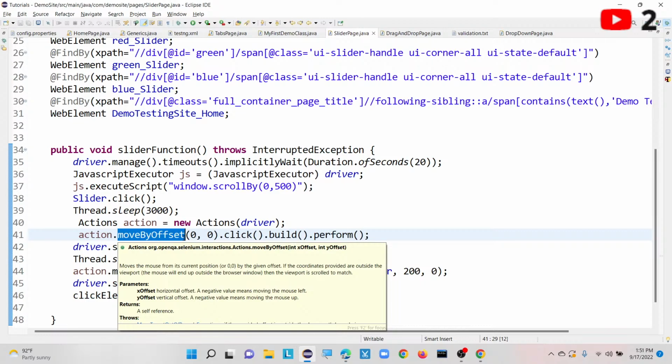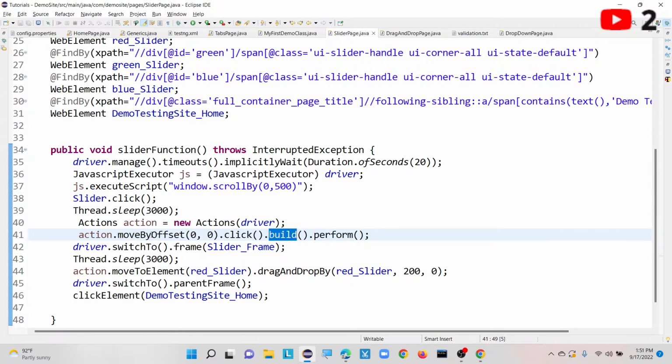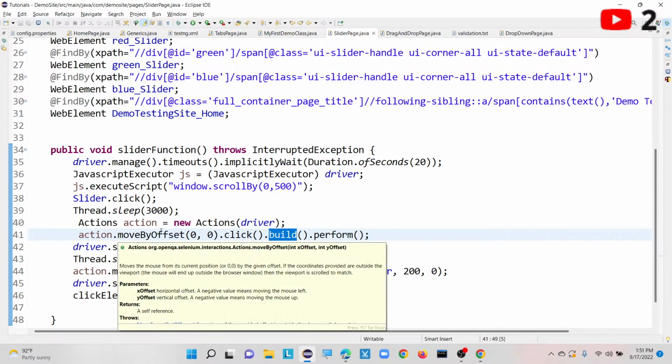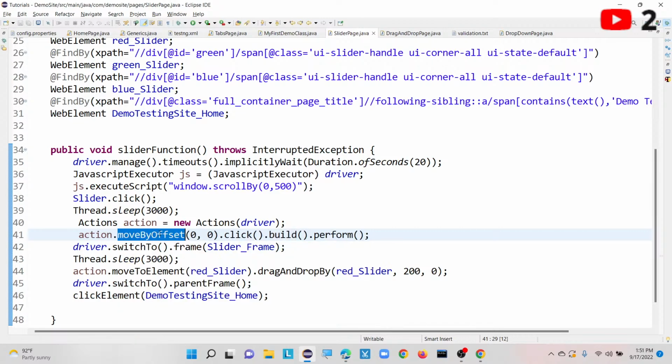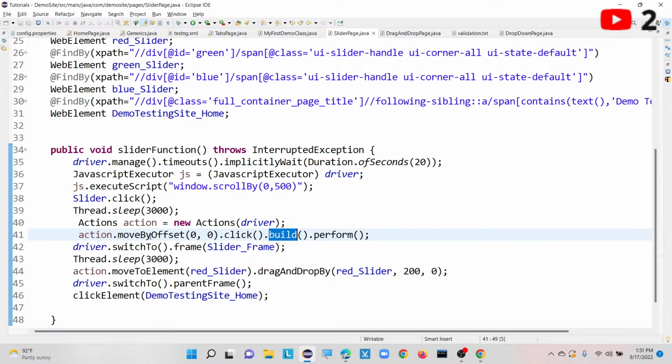To do that we need the build method, which compiles the specific operation, here moveToElement, and makes it ready to execute.